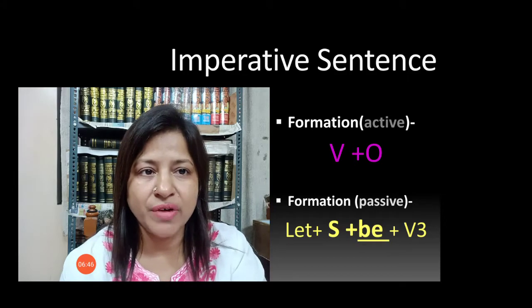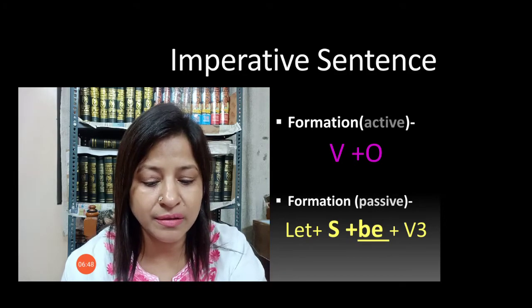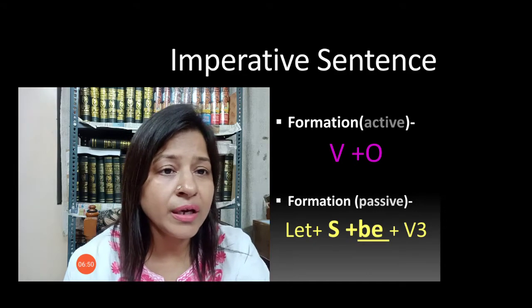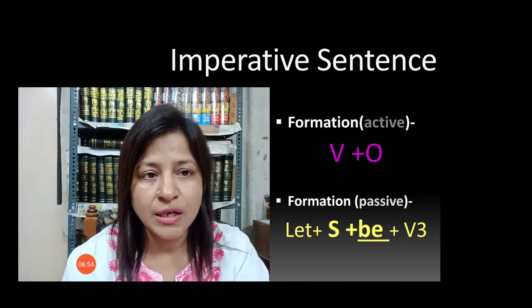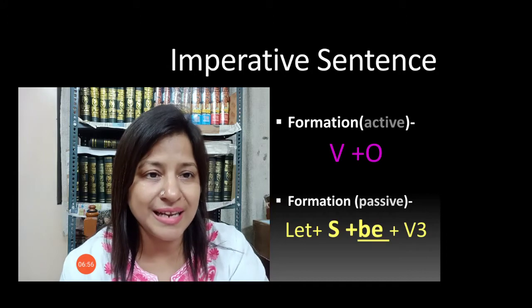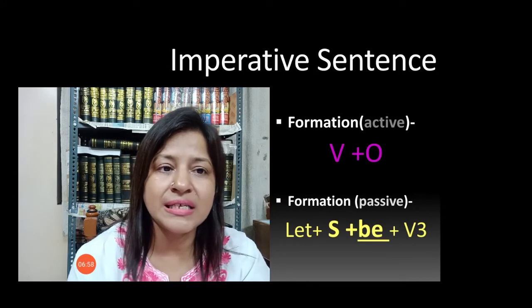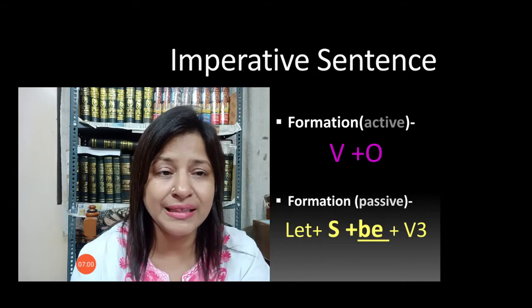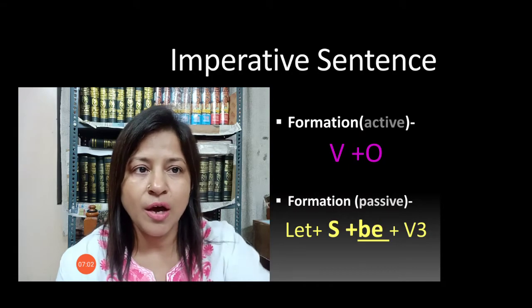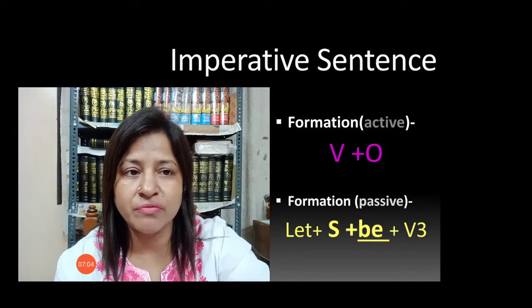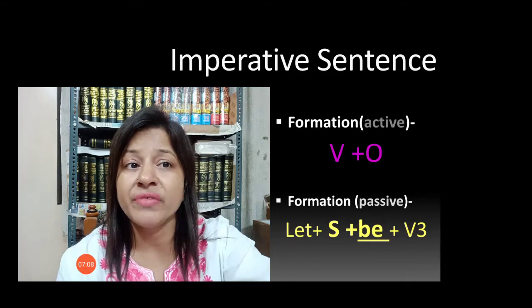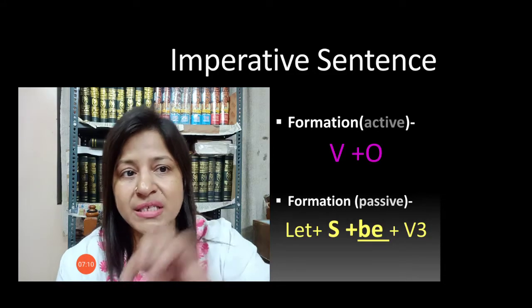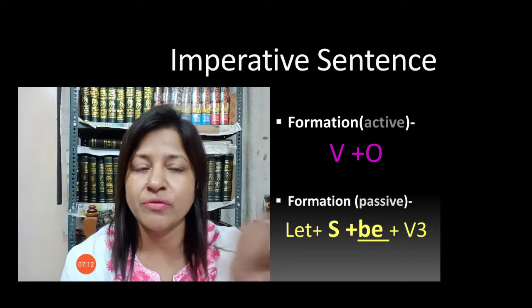So that's why verb is written here. Then what will be the formation of the passive voice? First we put let, then the subject. What will be the subject? The object of the active voice will be the subject of the passive voice.